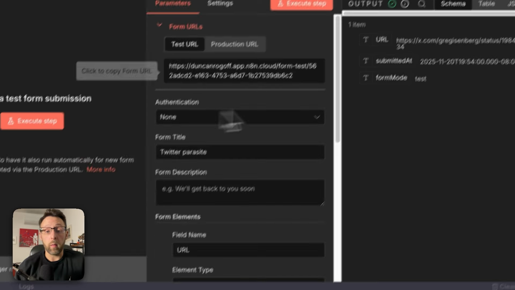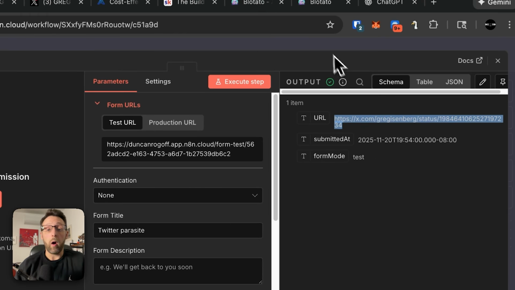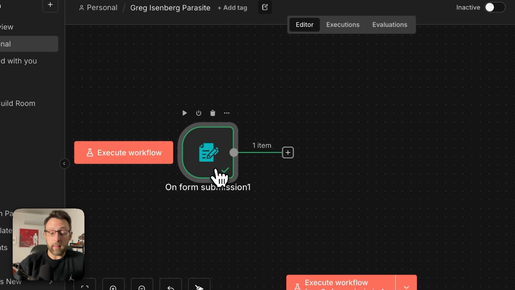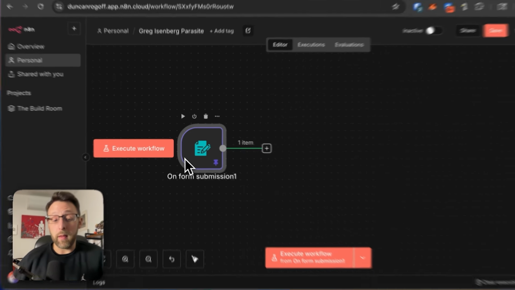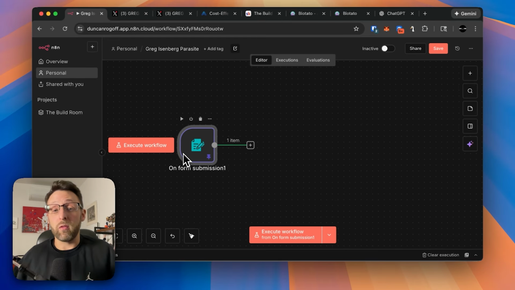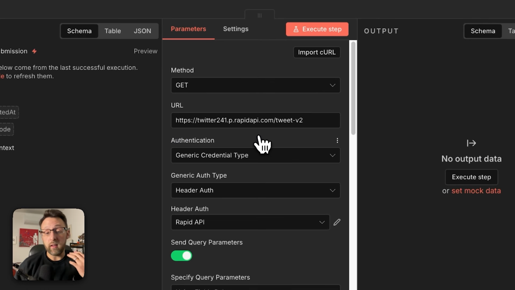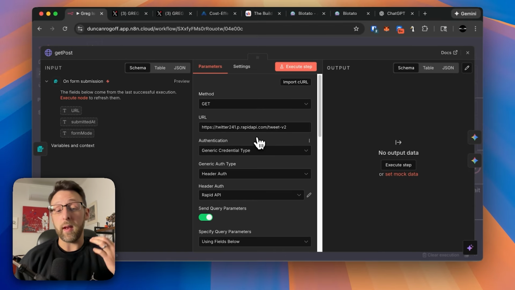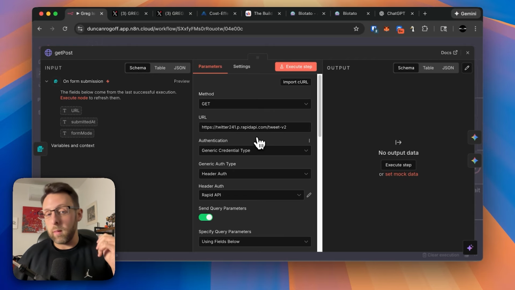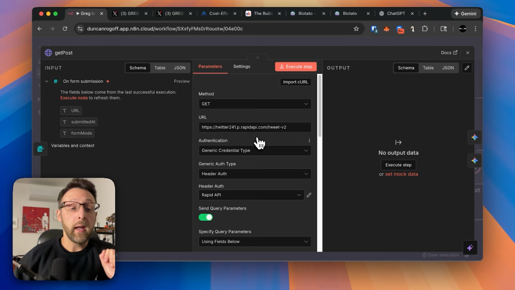If we open up our form, you can actually see we have the URL all ready to go. So I can just select this and hit P on the keyboard to pin this data, which means we no longer have to submit a URL every time we want to run this. Now, if we go ahead and check this, what we're doing is we are making an HTTP request to a site called RapidAPI. RapidAPI is awesome. It has a whole bunch of scrapers. You can scrape Twitter, LinkedIn, TikTok, whatever. It has it. So let me show you how to set this up.